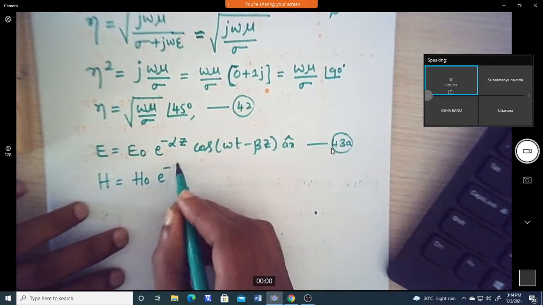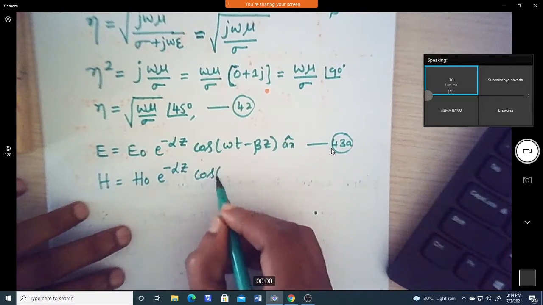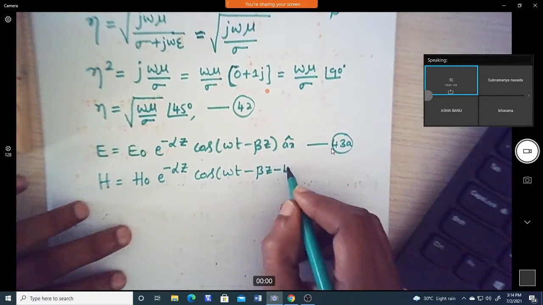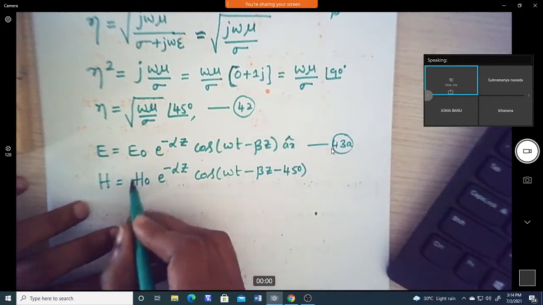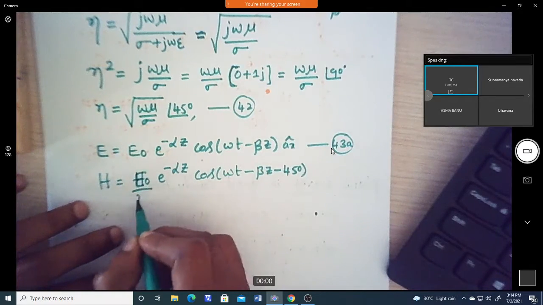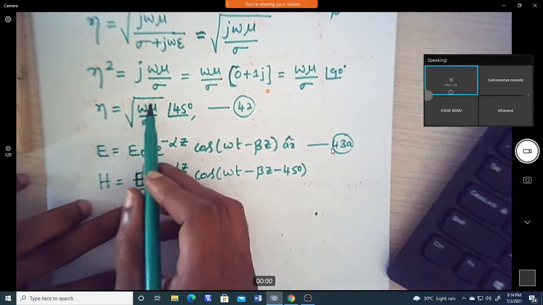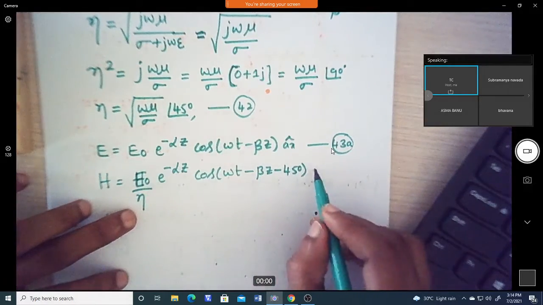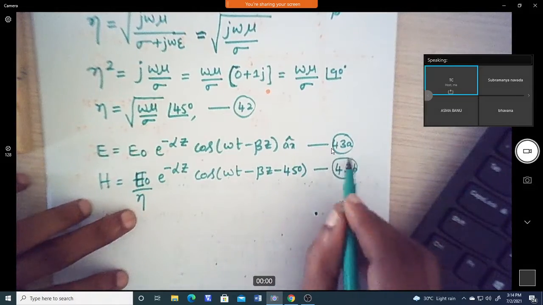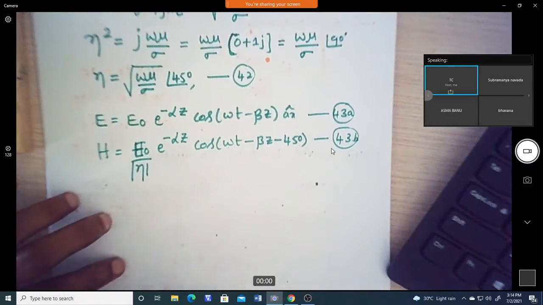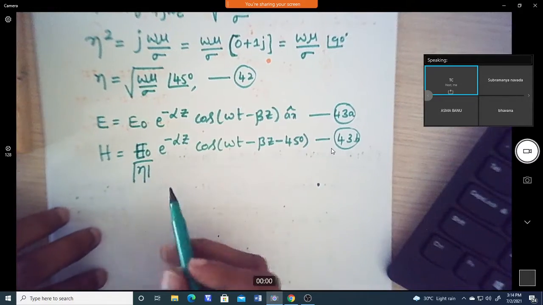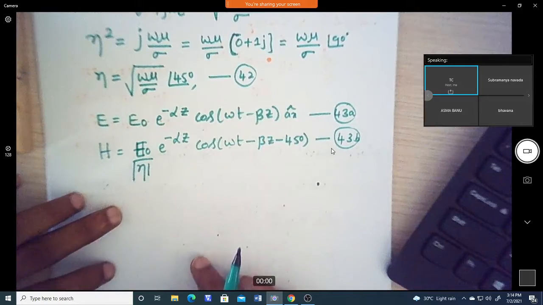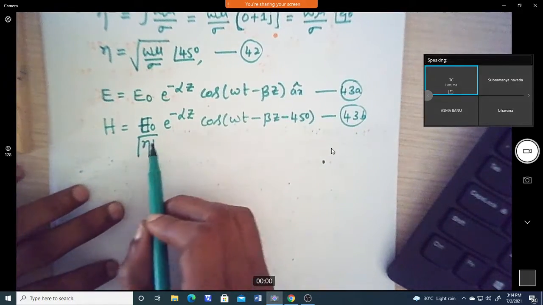Now H we can write as H naught into e power minus alpha z cos of omega t minus beta z minus 45 degrees, because if I substitute H naught, which is E naught by eta, and substitute eta, that 45 degrees will go here. That is 43b. We can take it as the magnitude of eta. Also we can write H naught into this term and later substitute eta. That is also possible.